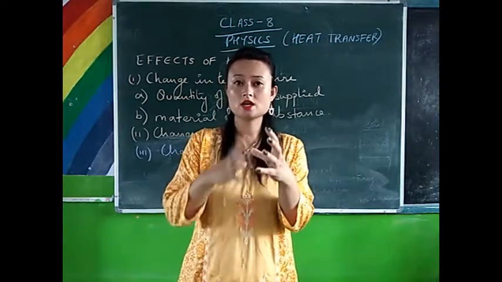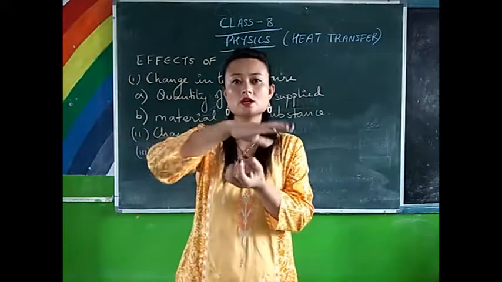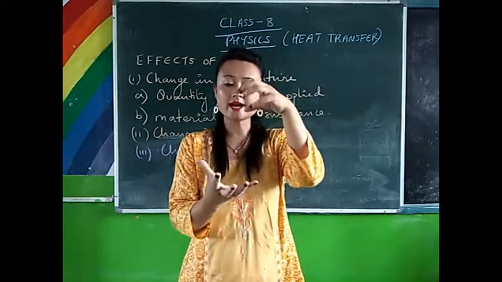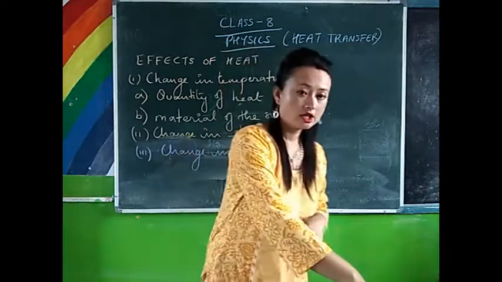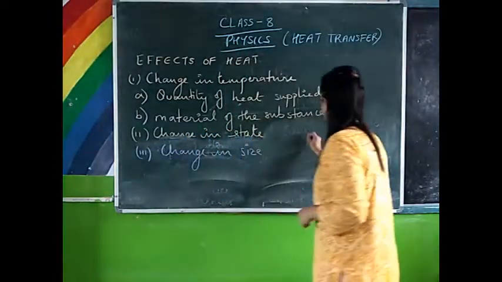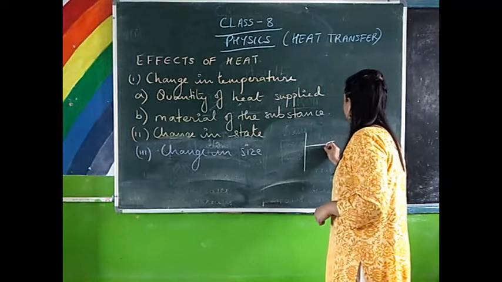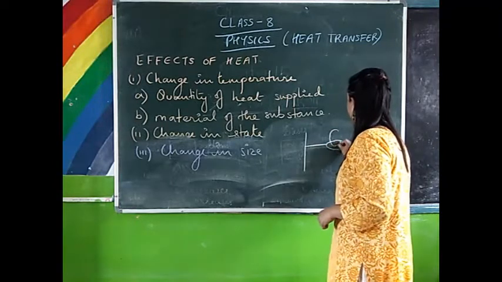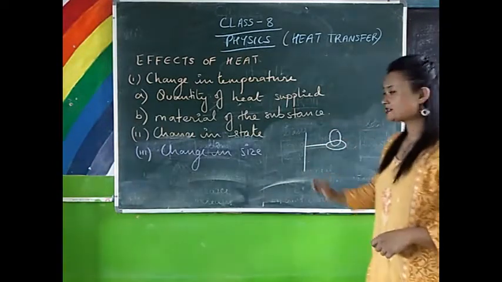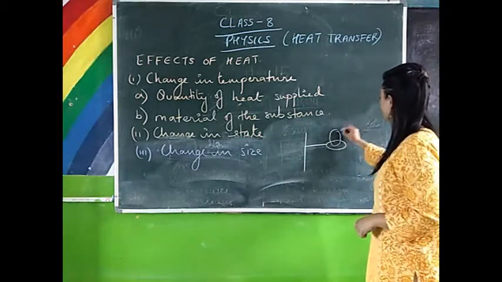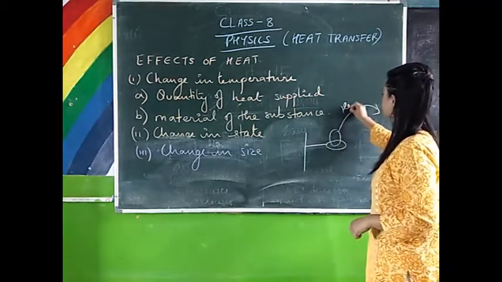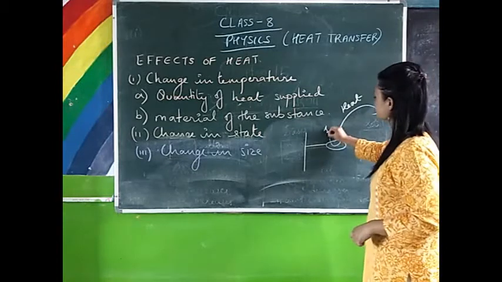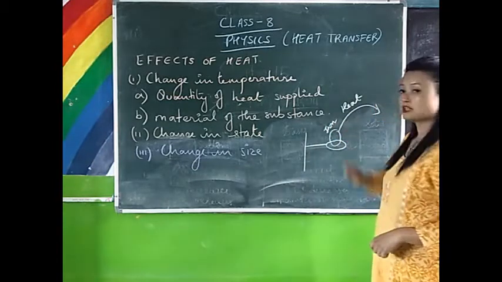First, you need to make a ring through which the iron ball fits very easily. Say you take a ring through which the iron ball will completely fit in. Now you need to heat this iron ball.